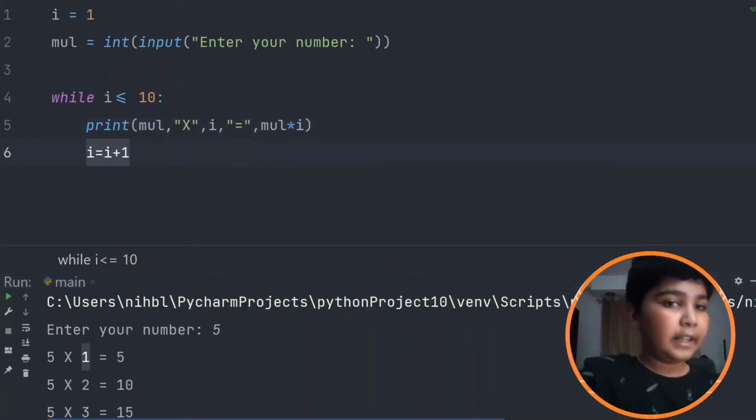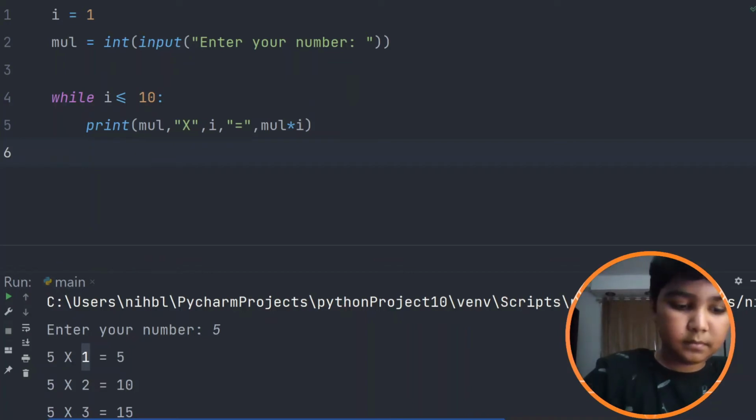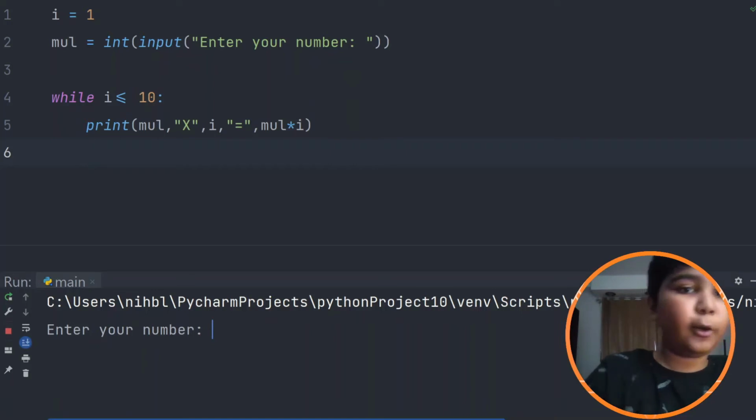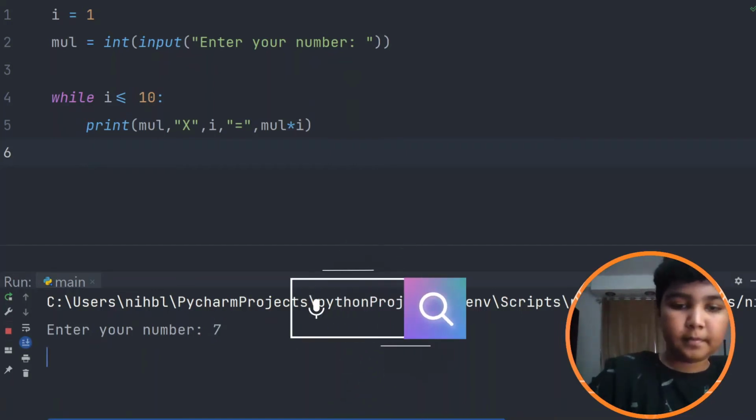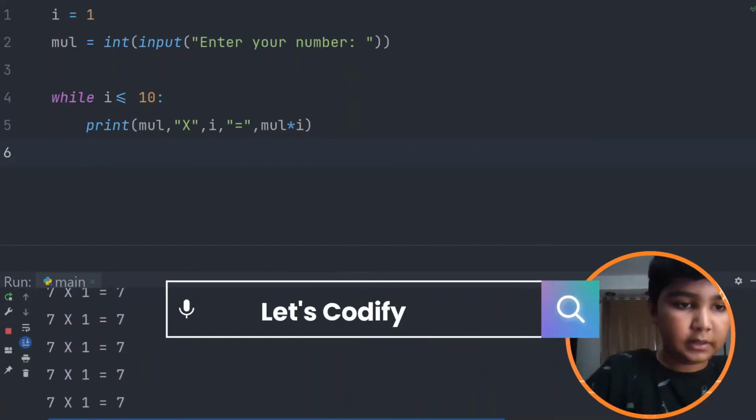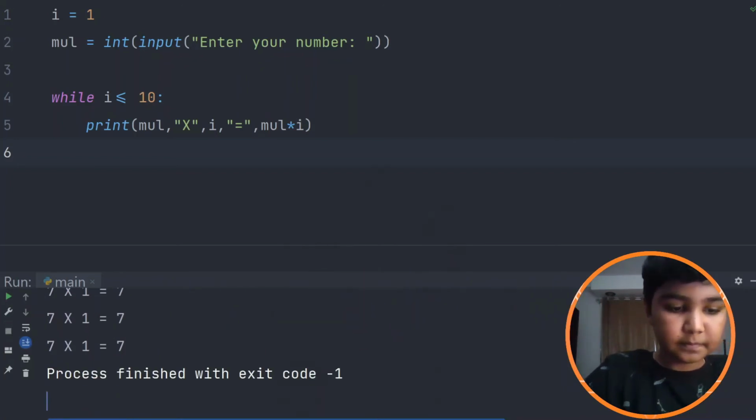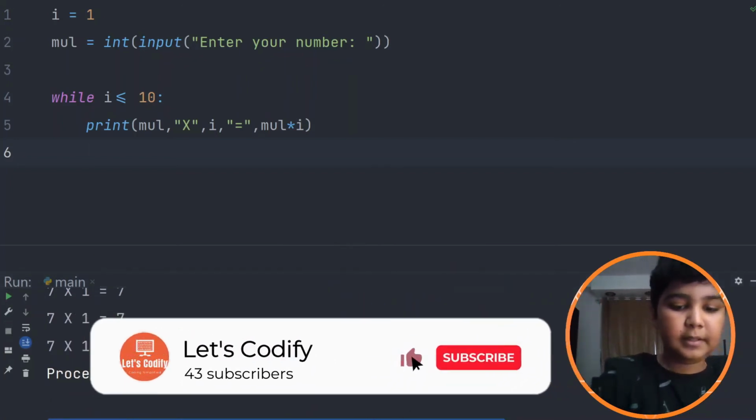Then I've just indented so it does not run forever. If I just remove this, it will just go forever. That is also called a forever loop. It will just go forever. Let me put it back here.